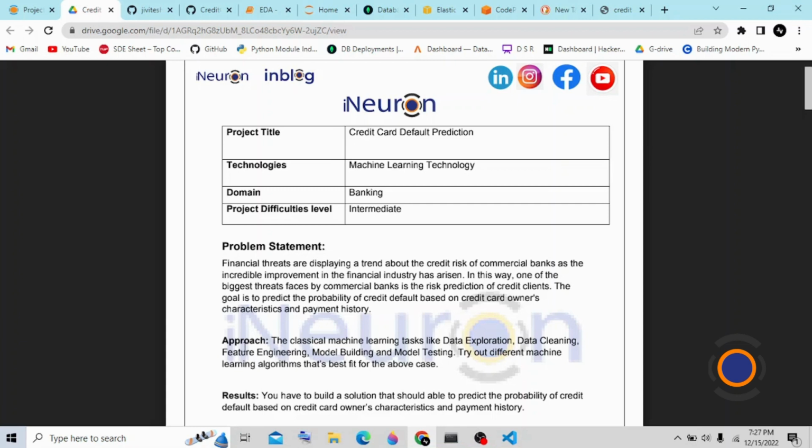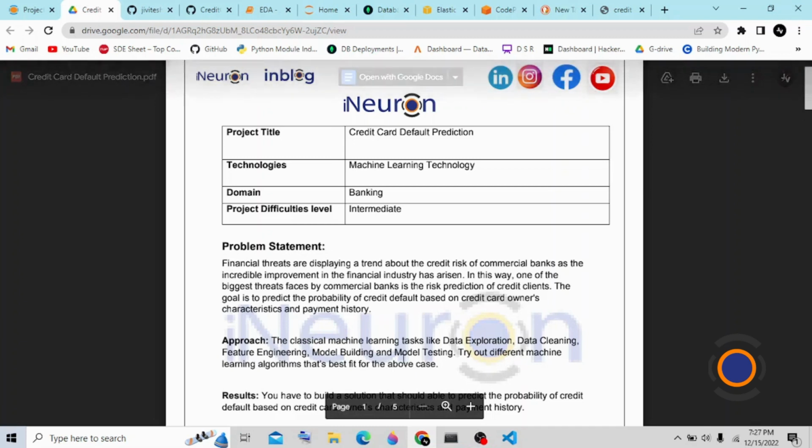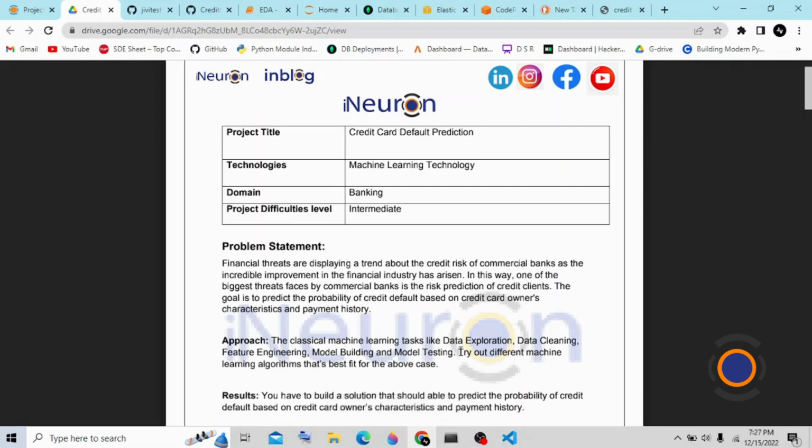The approach for this project is the classical machine learning tasks like data exploration, data cleaning, feature engineering, model building, and model testing. And I have to figure out the most accurate algorithm, meaning the one with the highest accuracy for this particular project.